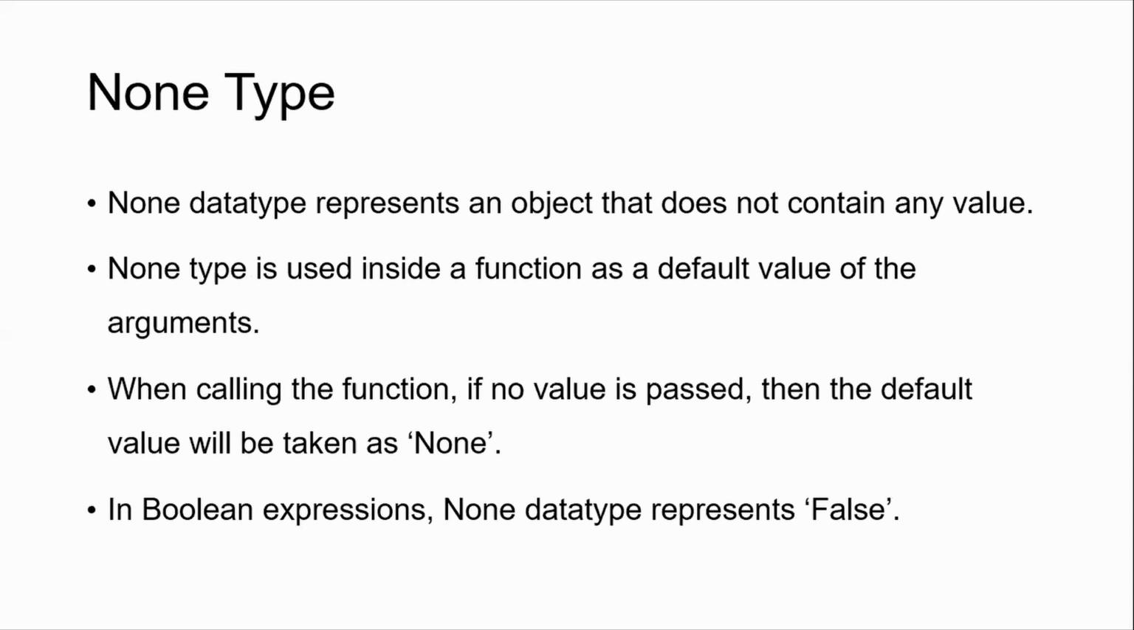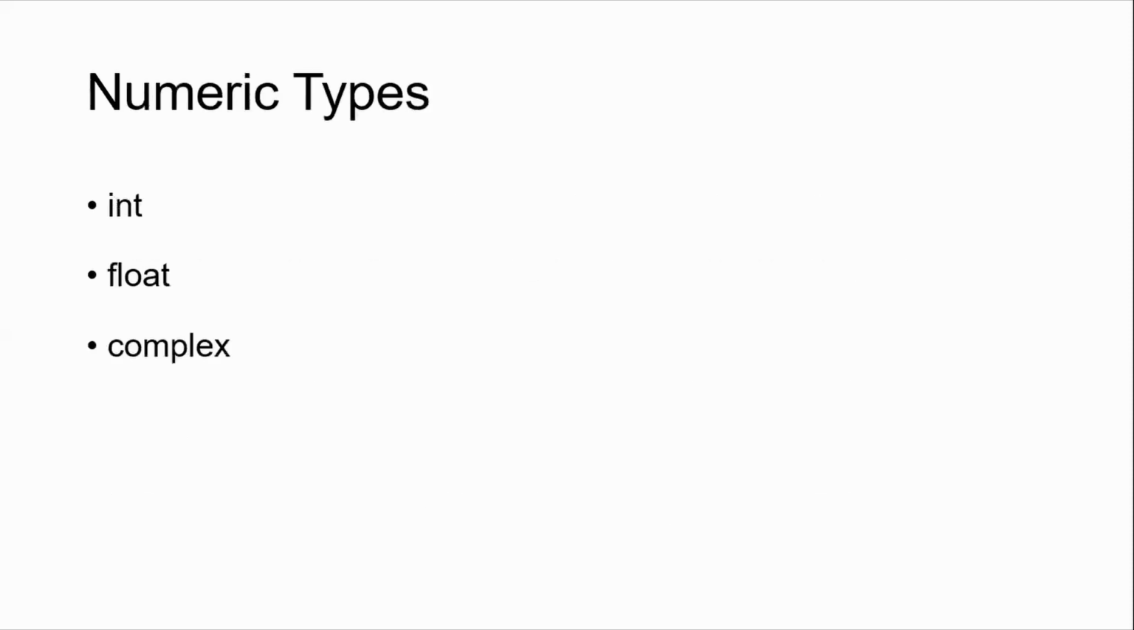So the first type is the none type. None data type represents an object that does not contain any value. So when calling a function, if no value is passed, then the default value will be taken as none. In Boolean expressions, none data type represents false. So the next type is numeric types.